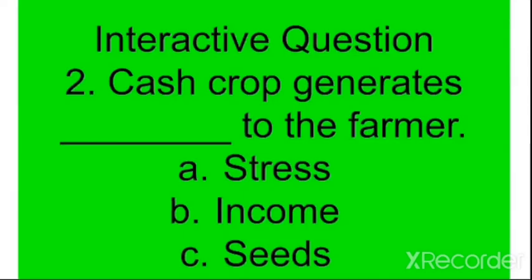Then the next we have here is, cash crop generates dash to the farmer. A. Stress. B. Income. C. Seeds. The right option here is B. Income. So with this, I believe you now understand what cash crop and food crops are.